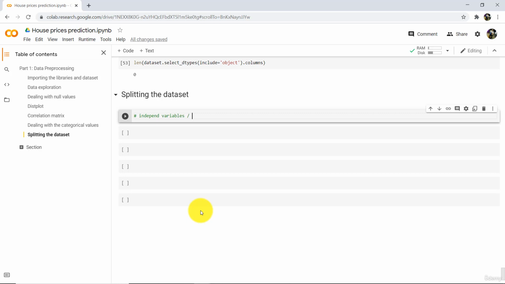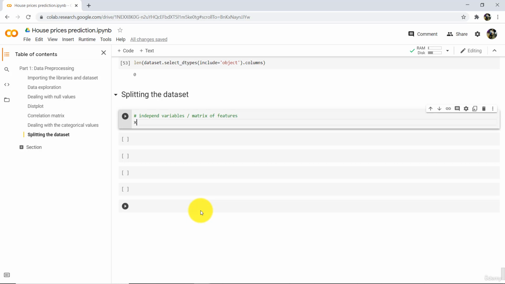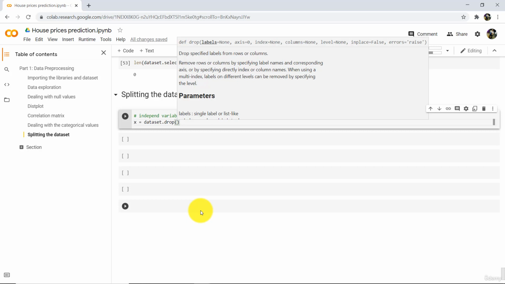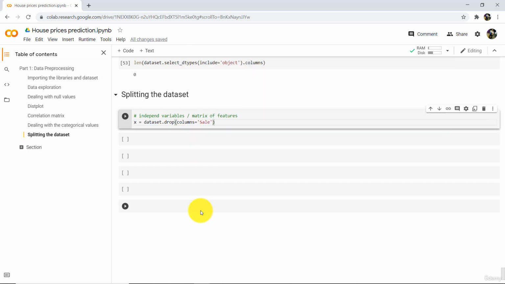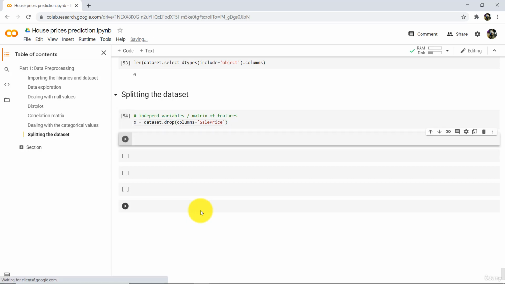Independent variables, or we can say that matrix of features. X is equal to dataset.drop, we have to drop only one column, SalePrice, and execute. So here we have successfully defined the matrix of features.